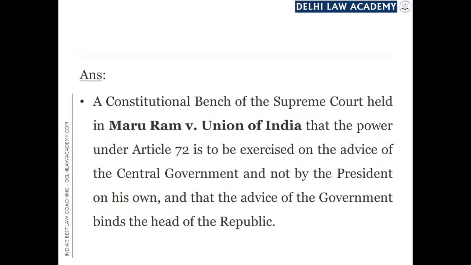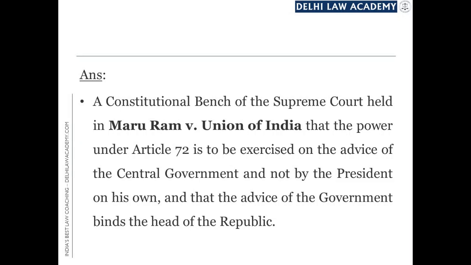And the answer is available in a Supreme Court decision. A constitutional bench of the Supreme Court held in Maru Ram versus Union of India that the power under Article 72 is to be exercised by the President on the advice of the central government and not on his own, and that the advice of the government binds the head of the Republic.